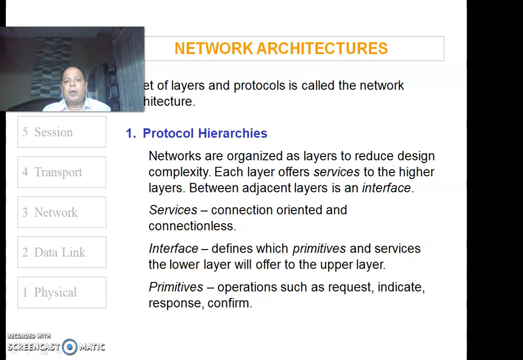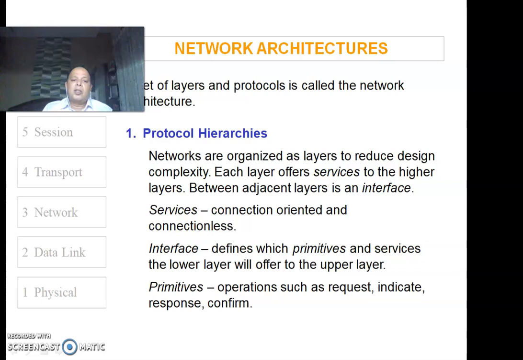This is the interface which lies at the boundary of the adjacent layers. As far as services are concerned, there exist two kinds of services: services which are connection oriented and services which are connectionless. These two services are very common as far as the network architecture is concerned.